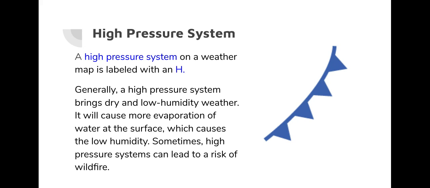It will cause more evaporation of water at the surface, so instead of condensation like in a low pressure system, a high pressure system is causing evaporation, and this is what causes that lower humidity. Remember that humidity is the count of how much water vapor is in the air. So a low humidity has low amounts of water vapor in the air. Sometimes high pressure systems can even lead to a risk of wildfire because of this low humidity and this dry landscape.